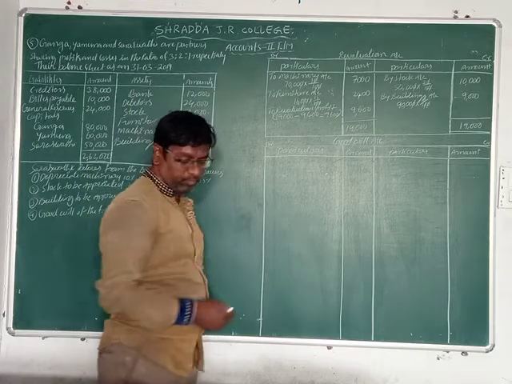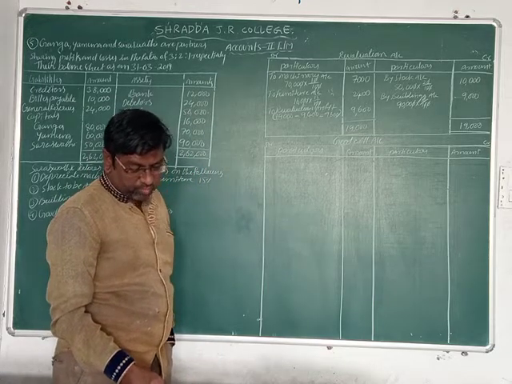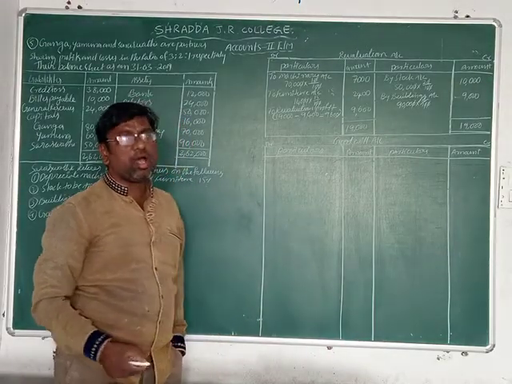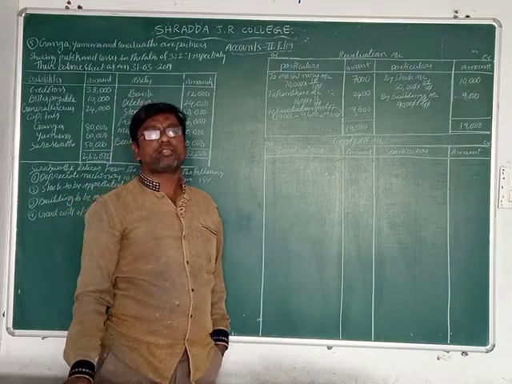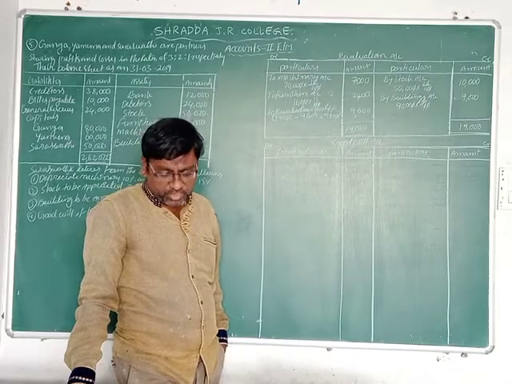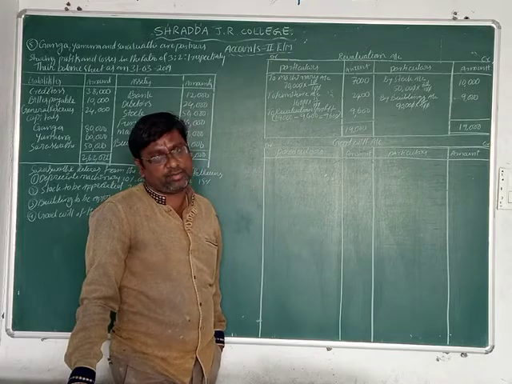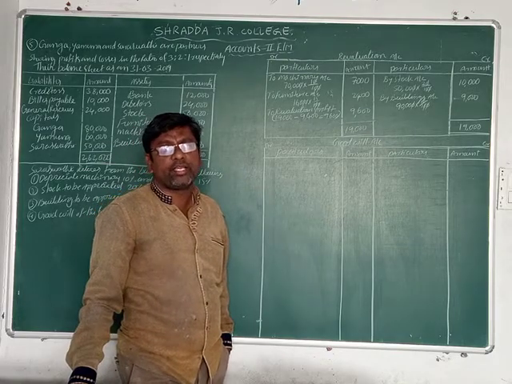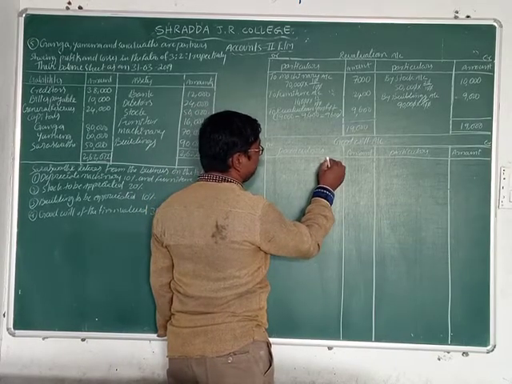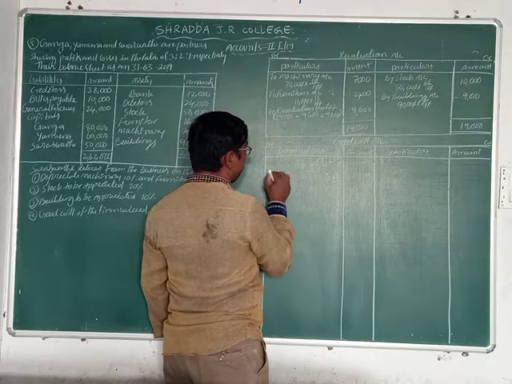Now, is there any goodwill opening balance? No opening balance. The goodwill value is 36,000, so we can distribute that in the partners' ratio. What is the partners' profit and loss ratio? Here the given ratio is 3:2:1. Now we can write down the ratio, 3:2:1.